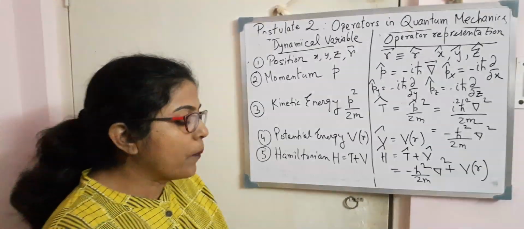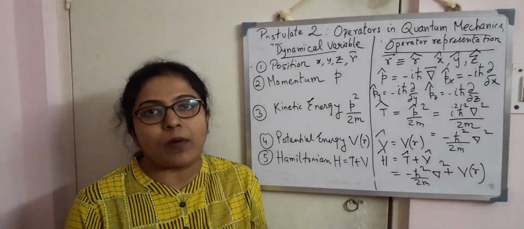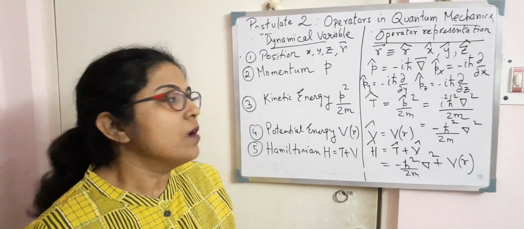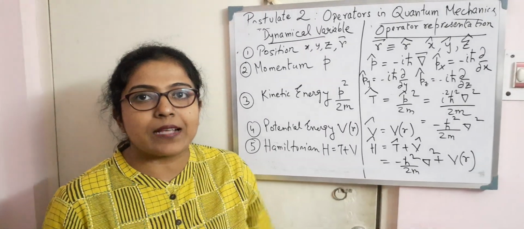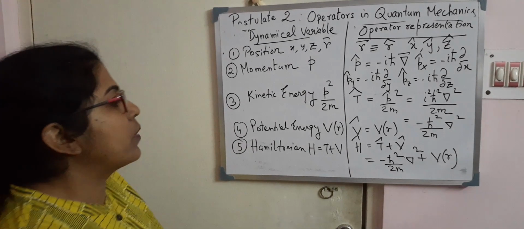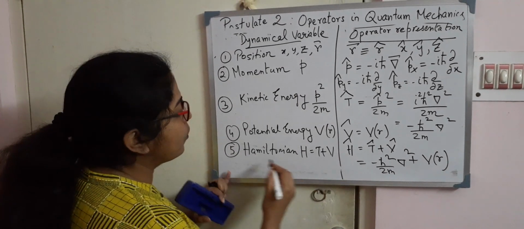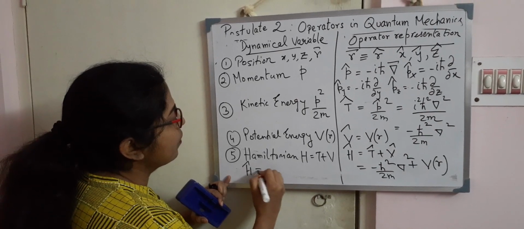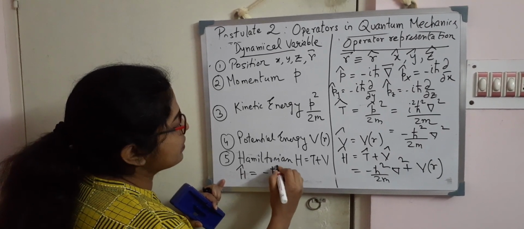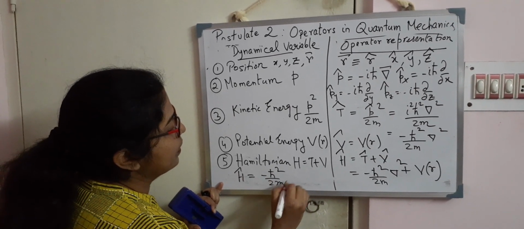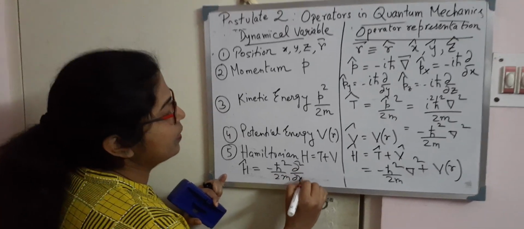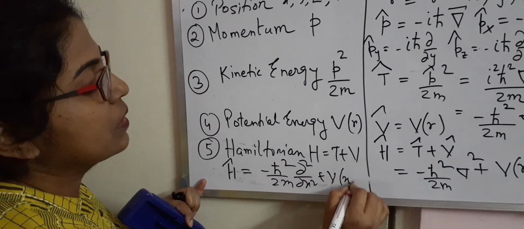Now there are some more operators, mainly the angular momentum operator, which I want to discuss, but maybe we will discuss that in the next class. But you can write down this Hamiltonian operator in one dimension, at least for the x motion. It will be minus h cut square by 2m del 2/del x square plus V(x).